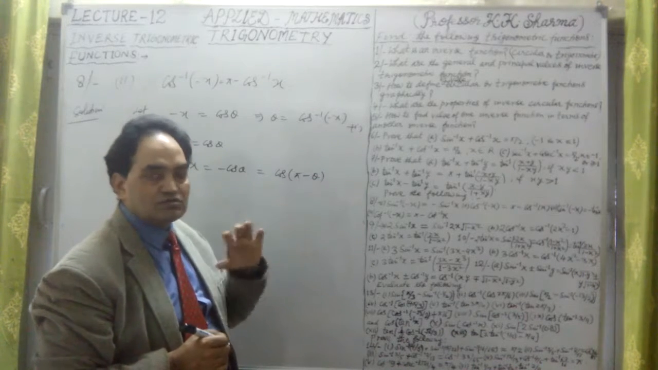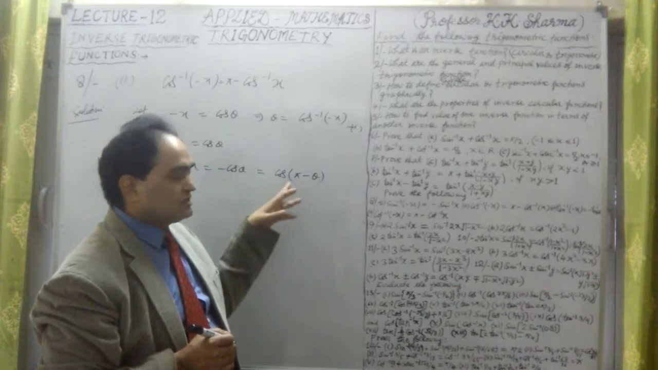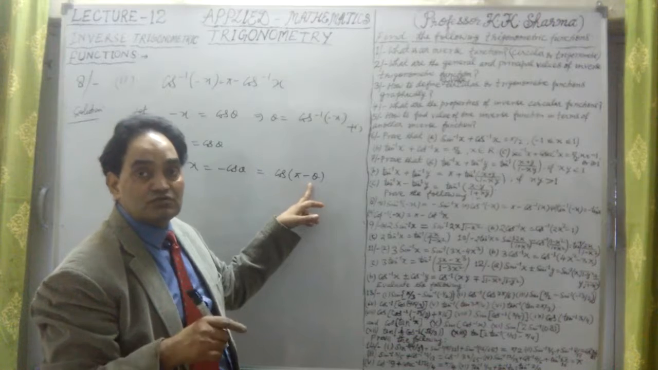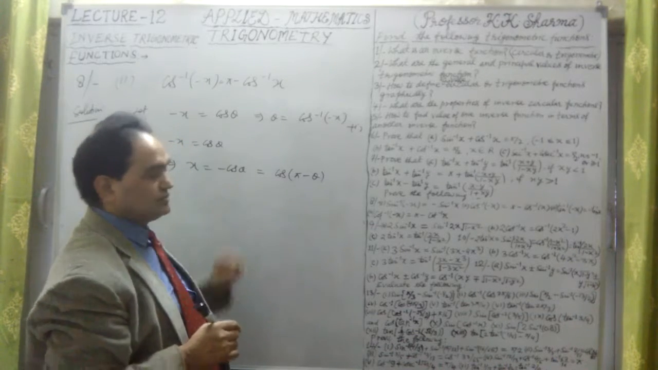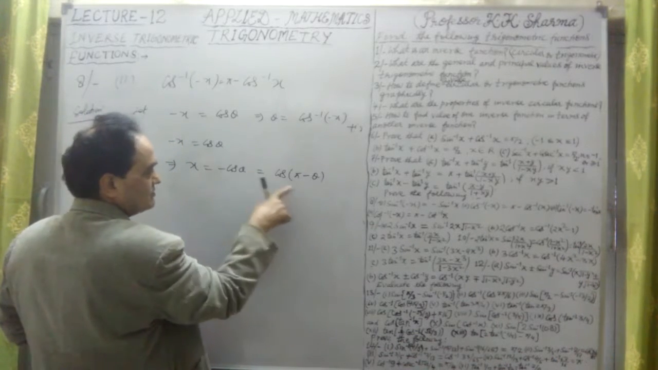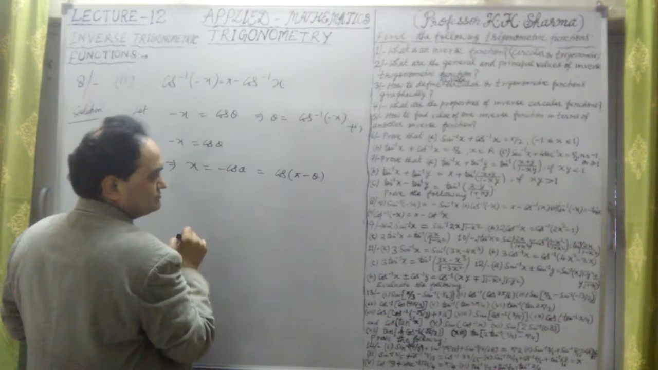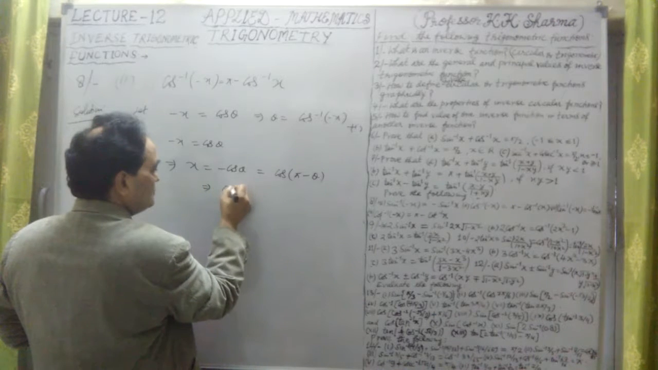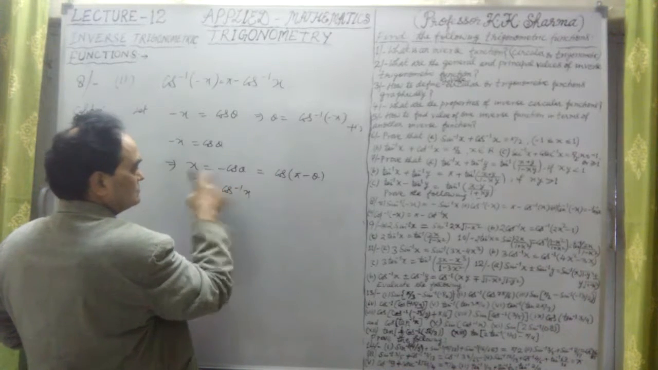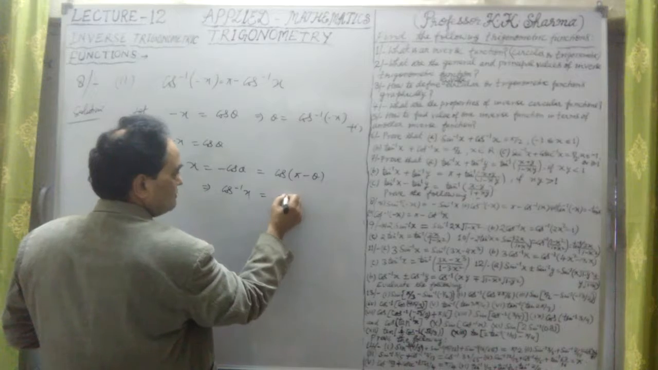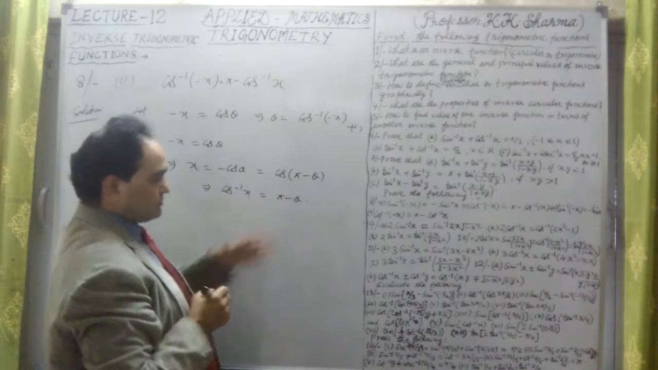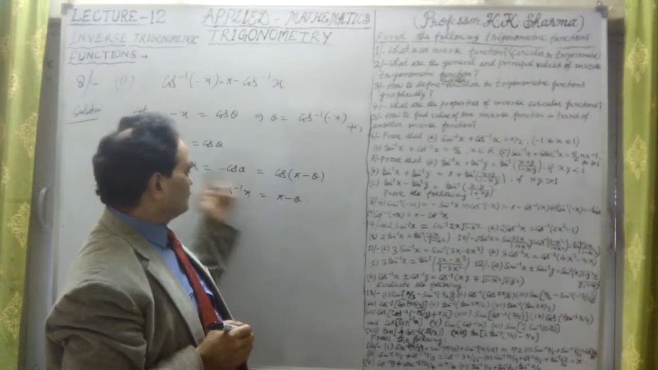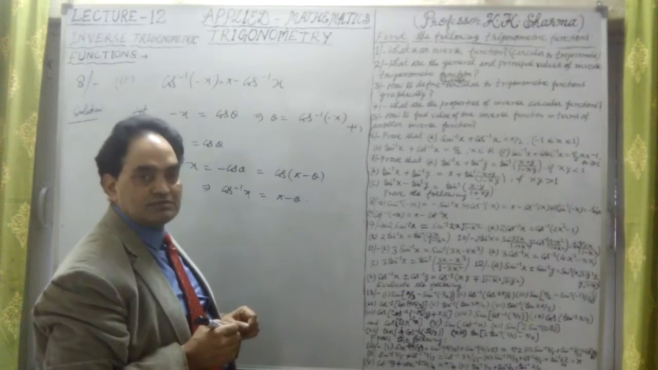Now in the second quadrant, cos is negative. In the second and third quadrant, cos is negative. So this is lying in the second quadrant. Cos of pi minus theta is minus cos theta. In place of minus cos theta, we have written down here cos of pi minus theta. Therefore, cos inverse x equal to pi minus theta. From the properties, we have just taken this cos to this side, so it will be cos inverse of x equal to pi minus theta.